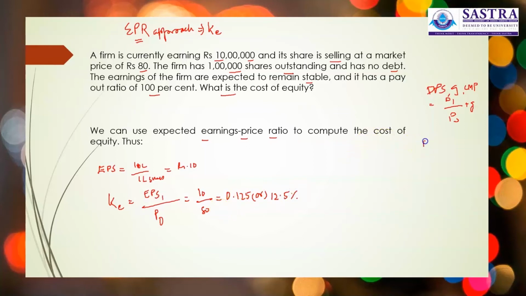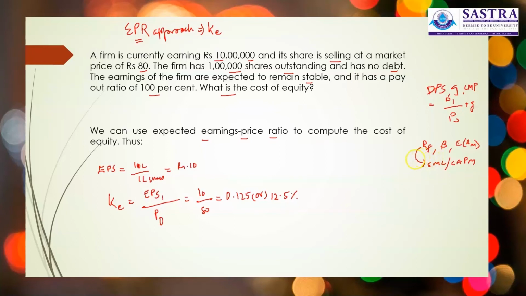Similarly, when the risk-free rate, the beta factor, and the risk premium or expected return of the market portfolio are available in a question, you should follow the SML approach. SML, also called the CAPM, capital asset pricing model approach, is to be followed.